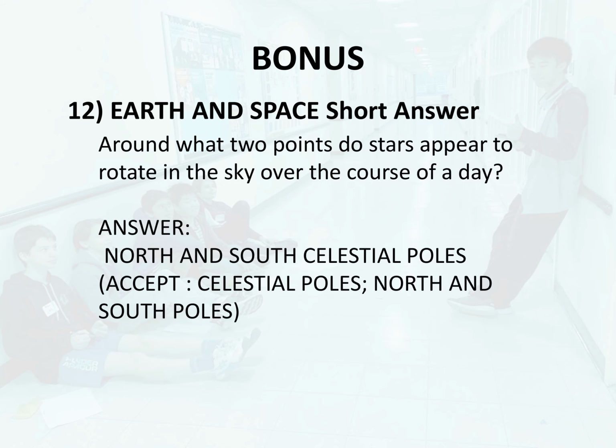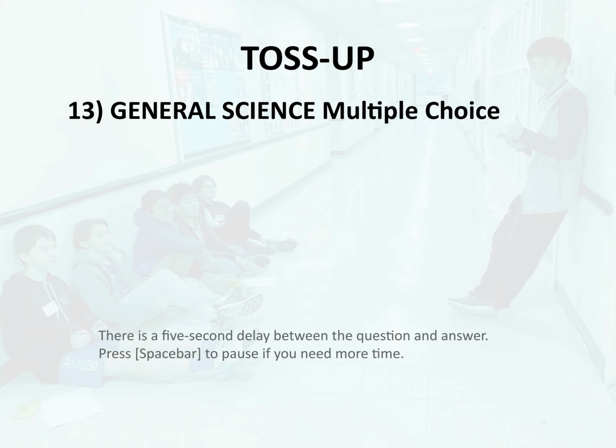Answer: North and South celestial poles. Toss-up 13. General science. Multiple choice. Mendel's experiments crossing different colored pea plants demonstrated what genetic concept?